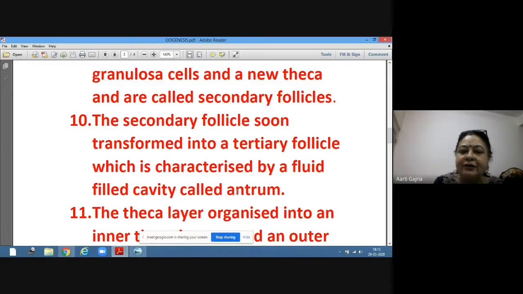So antrum is the characteristic of tertiary follicle, which is not found in secondary follicle. When secondary follicle is transformed into tertiary follicle, a fluid filled cavity comes into it, and this cavity is called antrum, which is a characteristic of tertiary follicle.